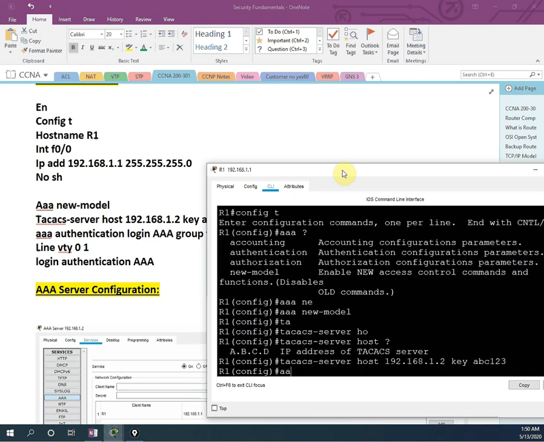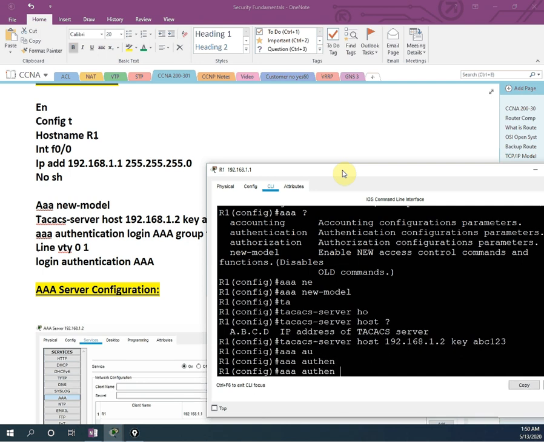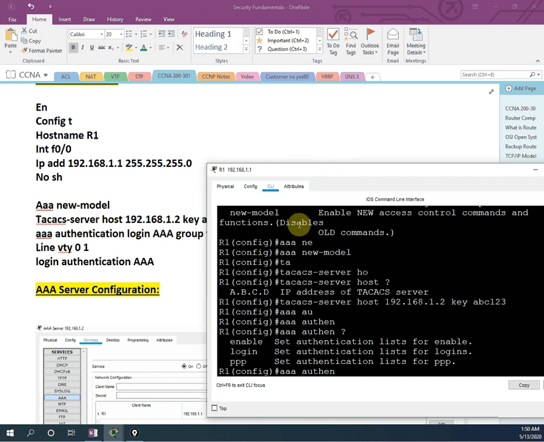After that we need to write AAA authentication. Which one do you want to take? Authentication. If you have confusion, you can press tab or question mark. Let me write authentication. After that, login we need to give. Okay, it is giving login, so we are going to do login in this setting.